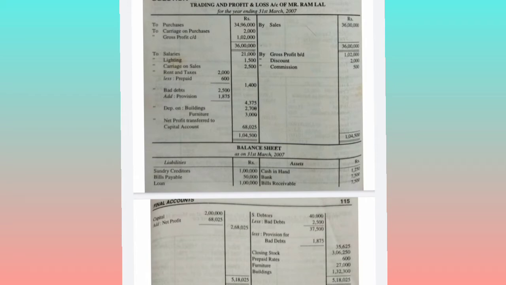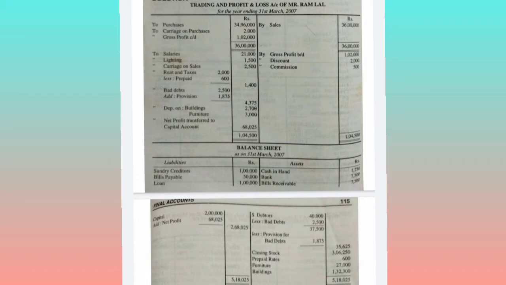Okay, so in this question they have given it in the trial balance itself, they have not given it in the adjustments, so the closing stock will only come on the balance sheet asset side, it will not come under the trading account. So in the trading account you should not take the closing stock in this question. It is an asset, so it will be carried forward directly to the balance sheet with an amount of rupees 3,06,250.